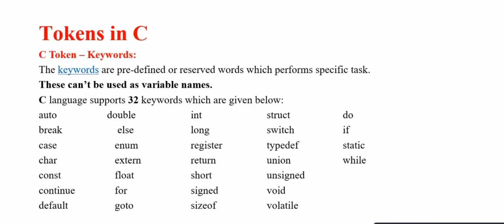First one, keywords. The keywords are predefined or reserved words which perform specific tasks. These cannot be used as variable names.